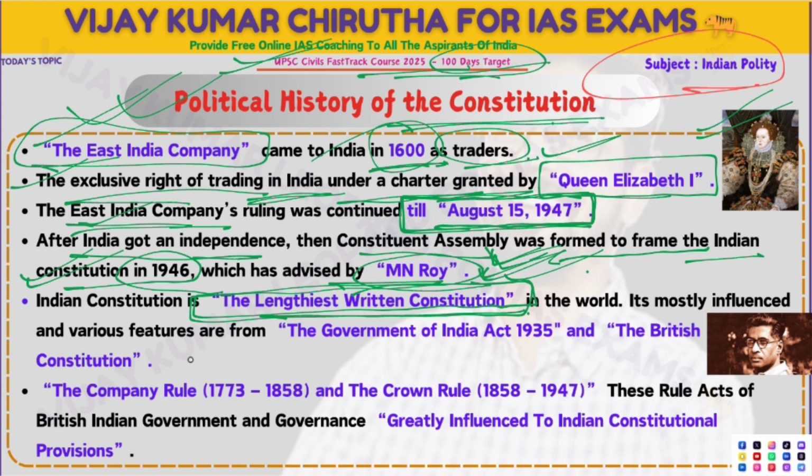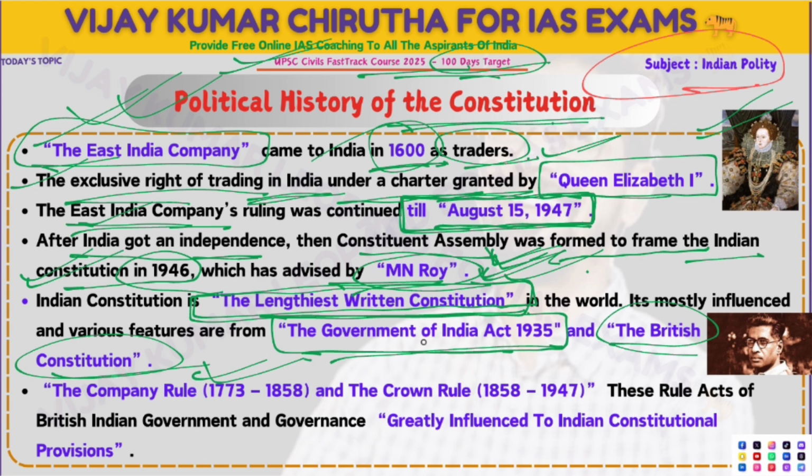The most influential features are from the Government of India Act 1935 and the British Constitution. So most of the features are taken from the Government of India Act 1935 and the British Constitution. So the Indian Constitution is the very lengthiest one. Company Rule was from 1773 to 1858, and Crown Rule from 1858 to 1947. These rule acts of the British Indian government greatly influenced Indian constitutional provisions.